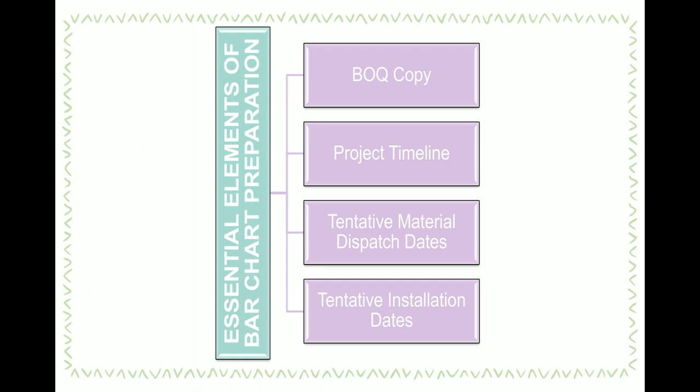Third one is tentative dispatch dates of all materials. This you can ask your purchase team. Fourth one is tentative installation, testing and commissioning dates of all materials. This you can ask your subcontractor or project manager. We will discuss points number 3 and 4 in detail here.